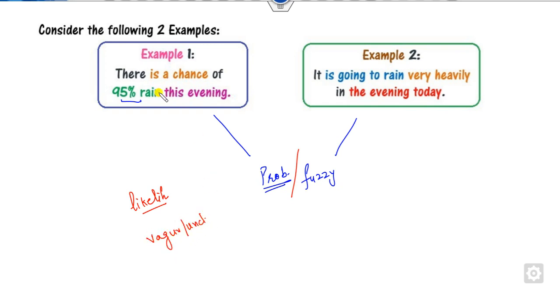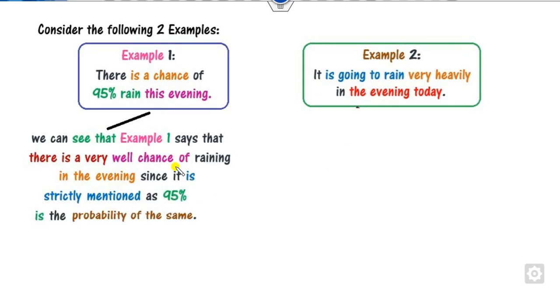The first line is very clear: there is a 95% chance of rain this evening. Nothing is unclear about this line. It is all given as likelihood, so this statement corresponds to probability.